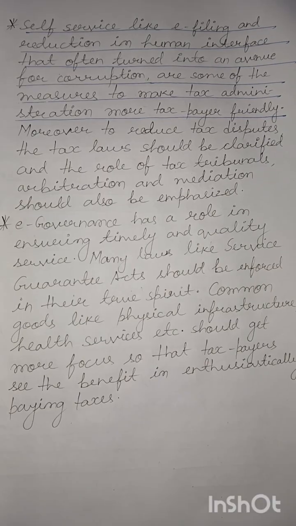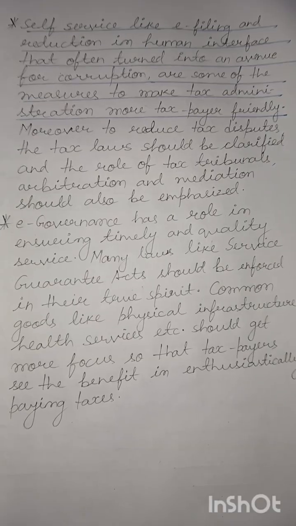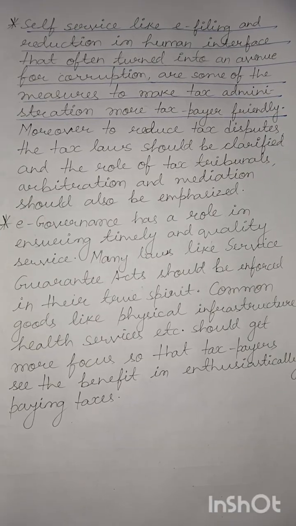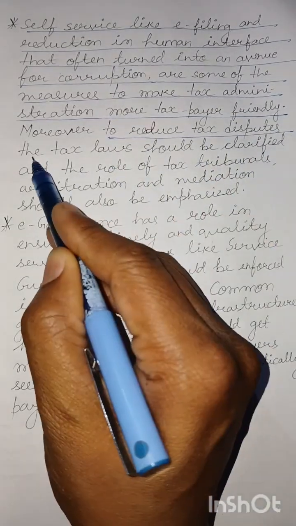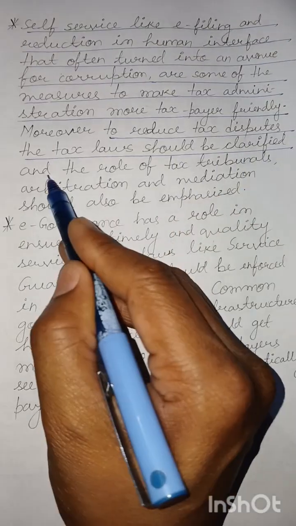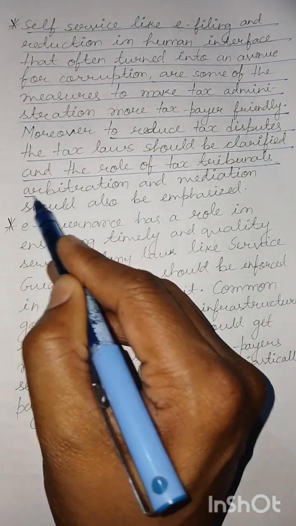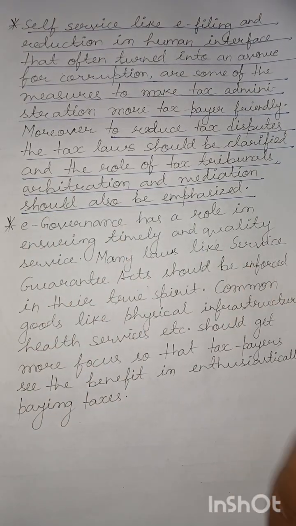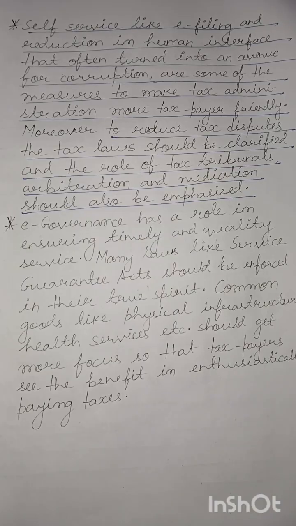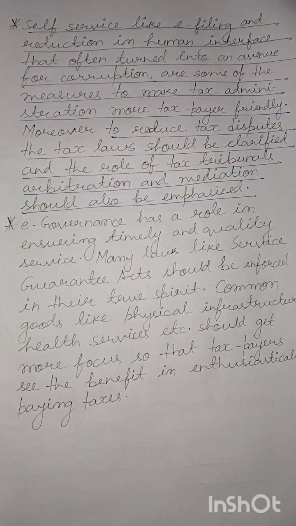Moreover, it is easier for a taxpayer to register for taxation and make filings. Moreover, to reduce tax disputes, the tax laws should be clarified and the role of tax tribunals, arbitration and mediation should also be emphasized. Actually, we would suggest that the government should honor the awards of the tax tribunals, or for that matter whatever awards have been made by arbitration or mediation professionals, tribunals, etc.